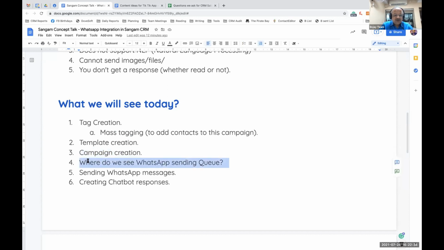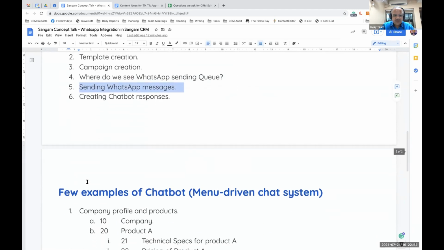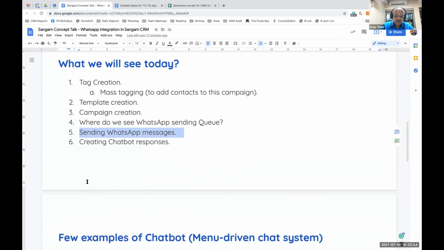Then I showed you where you can see the WhatsApp sending queue. In fact, you need to send WhatsApps from your Android phone. Then we actually sent these WhatsApp messages. Then we also discussed how chatbot responses are created and how the results are modified. So before I jump to the examples, I would like to take a few questions.